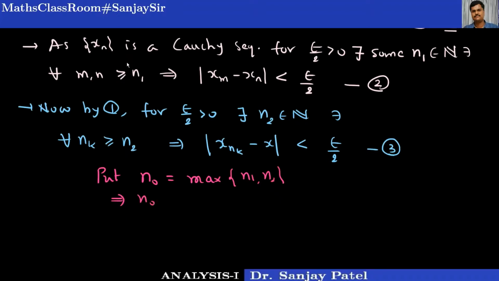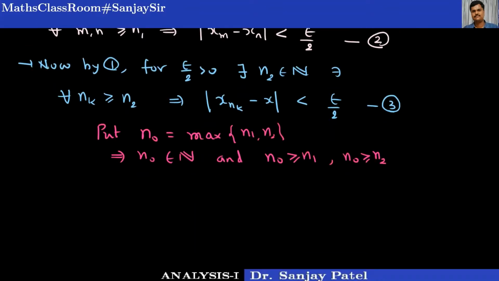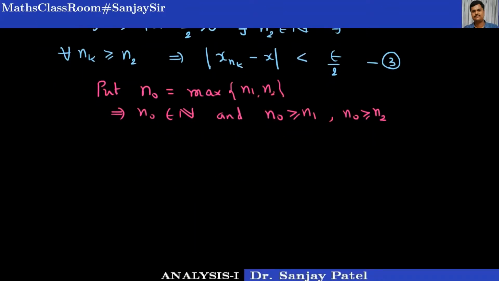First of all, since n1 and n2 are both natural numbers, n0 is also a natural number. And since n0 is maximum, n0 is greater than or equal to n1, and n0 is also greater than or equal to n2. Now I will be using this n0 and prove that the given Cauchy sequence is convergent, like this.